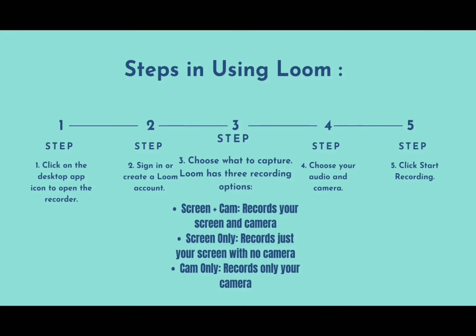Here are the steps in using Loom. First, click on the desktop app icon to open the recorder. Second, sign in or create a Loom account. Third, choose what to capture. Loom has 3 recording options, which are screen plus cam, screen only, and cam only. The fourth step is to choose your audio and camera. And the last one, click start recording.